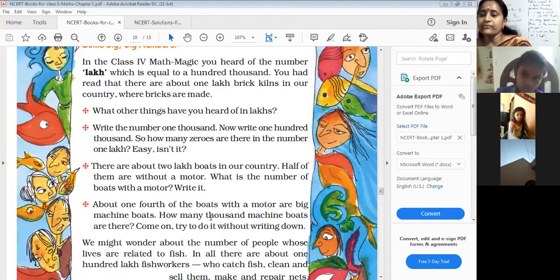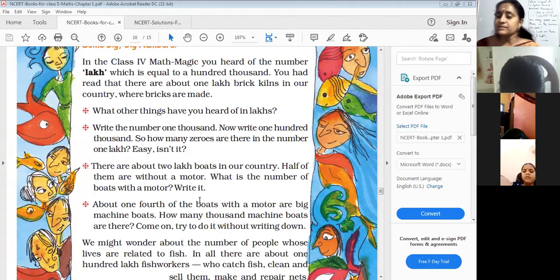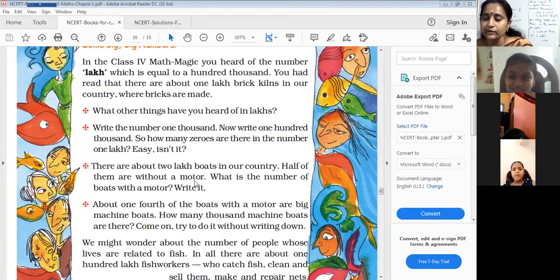About 1/4 of boats with a motor are big machine boats. How many thousand machine boats are there? So 1/4, what does 1/4 mean? 1/4 of 2 lakhs you have to find out.